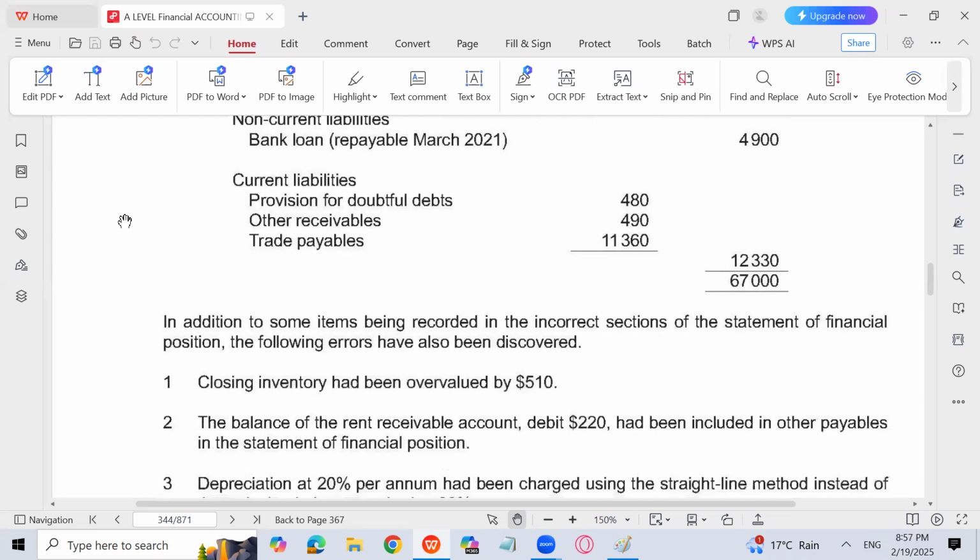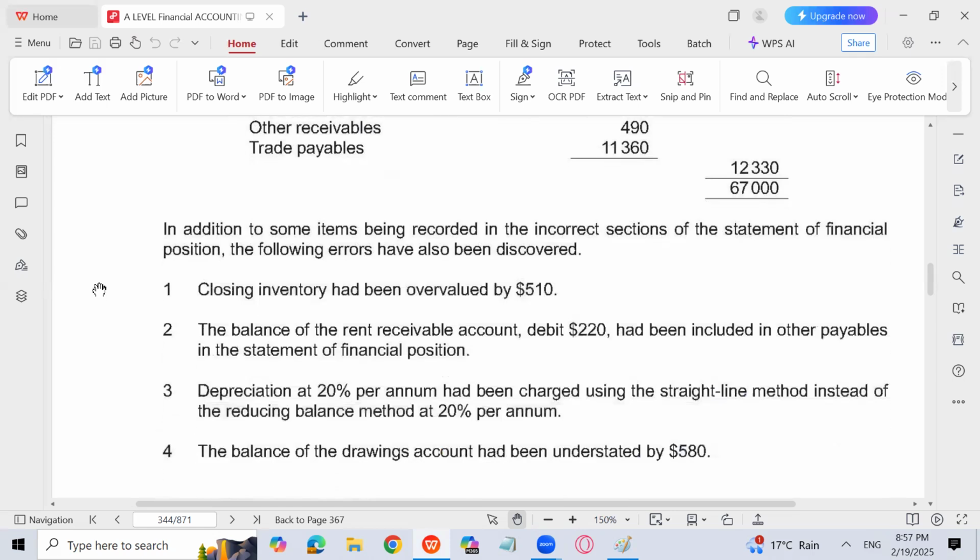In addition to some items being recorded in the incorrect sections of the statement of financial position, the following errors have also been discovered. In spite of the fact that we have written some things in the wrong section of the statement of financial position, there are some more errors which have been discovered.